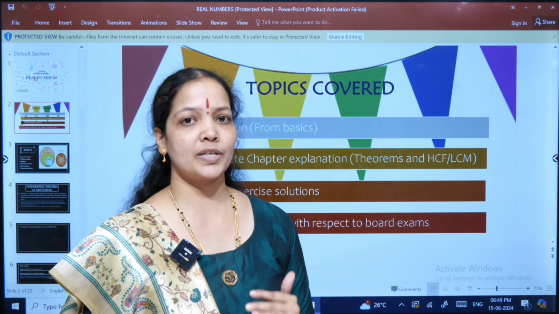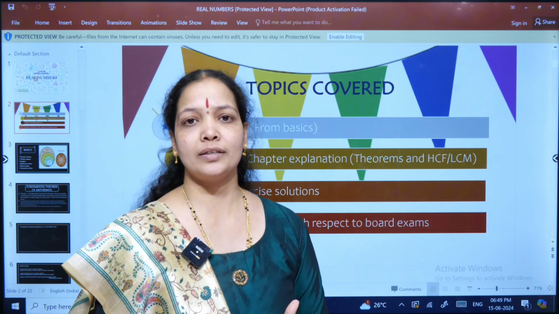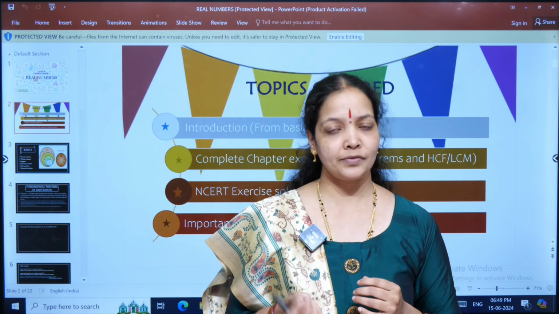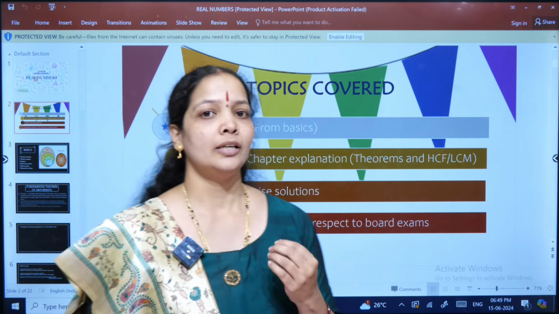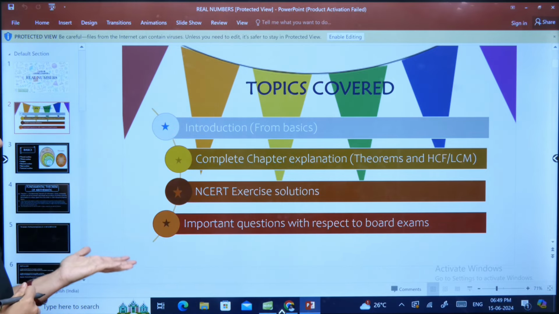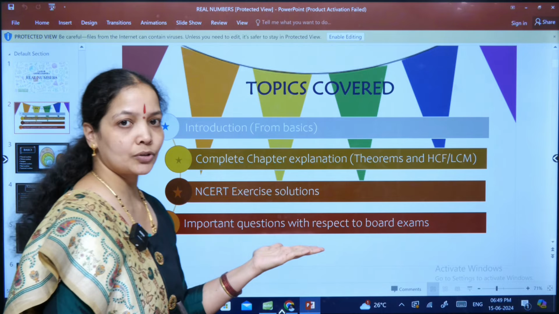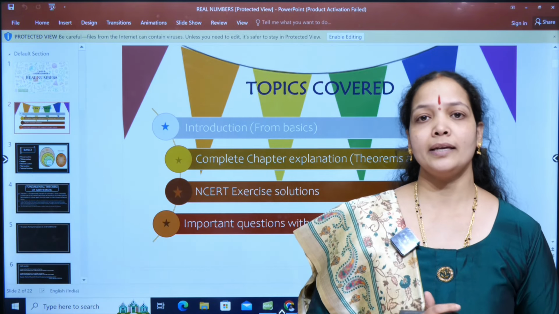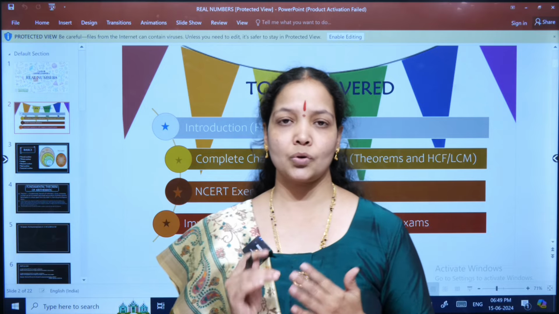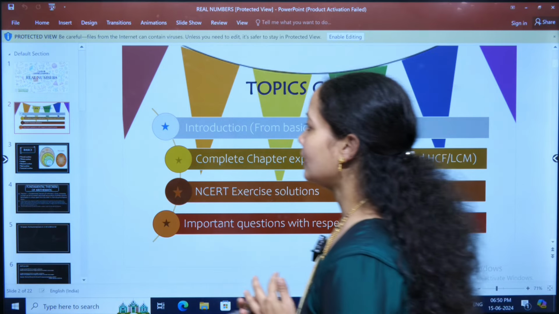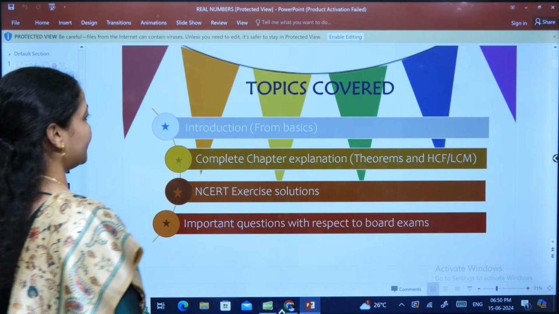All the exercise questions will be done in a systematic order so that you can pause the video, look into it, reframe it, write it down and do a lot of revision work. Then last but not the least, important questions with respect to board exams. So our focus of learning will be with respect to the board exam, on scoring 100 on 100. Okay. So let us start and go to the third slide.